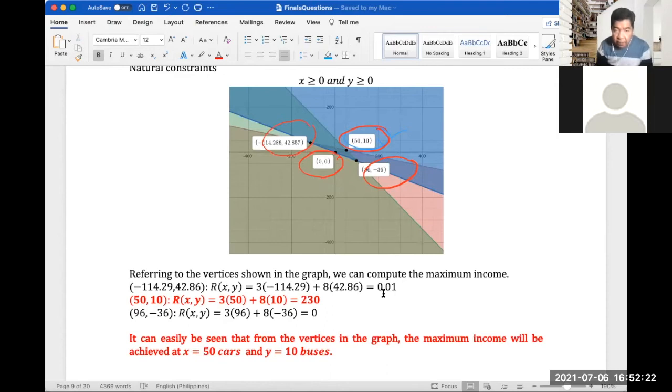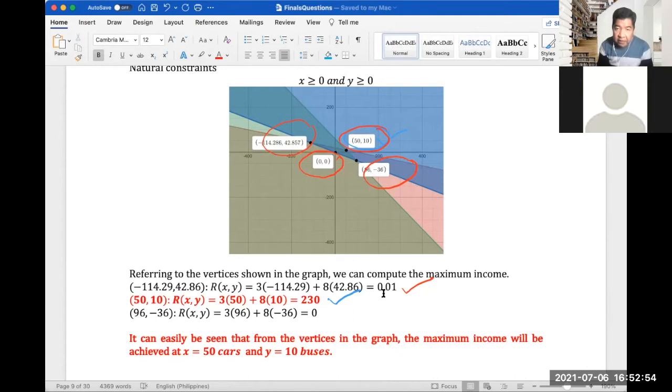If we get all of the values of these vertices by substituting in our objective function of maximizing income, for vertex negative 114 and 42, we have an income of 0.01 here. And for vertex 50, 10, we have an income of 230 here.